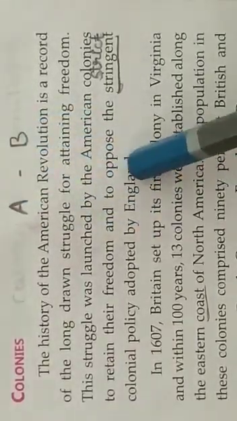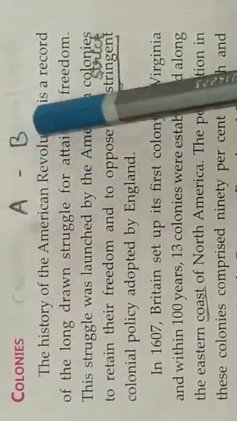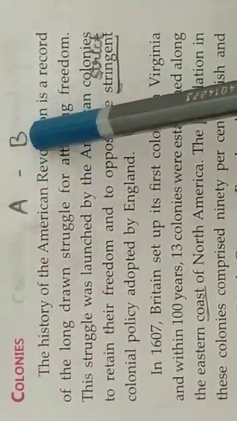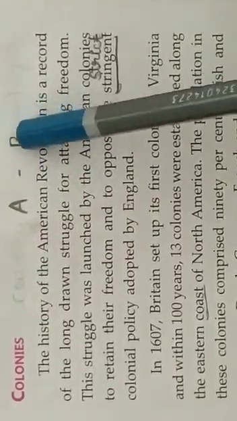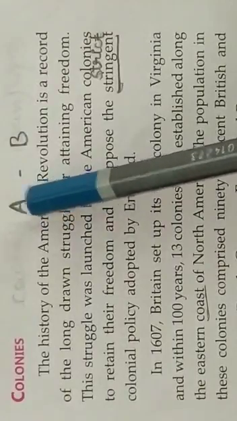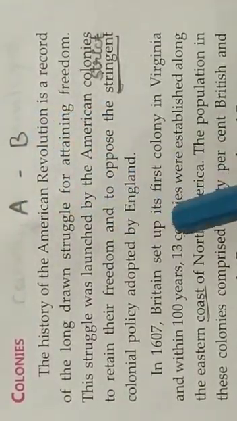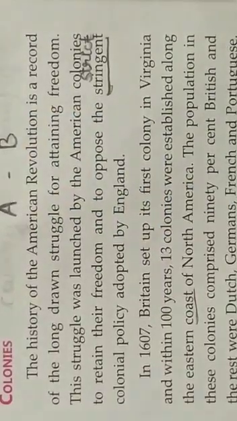Now, here we have two countries, America and Britain. America was under the political control of Britain, and Britishers came and settled in America. This makes America a colony of Britain. So, here we'll be discussing the American colonies.